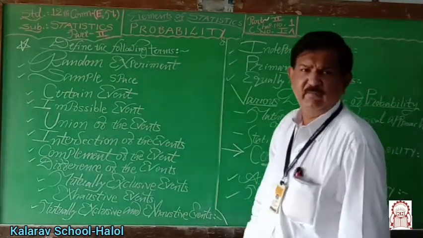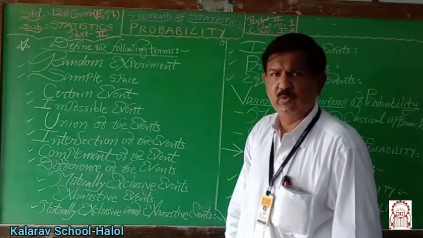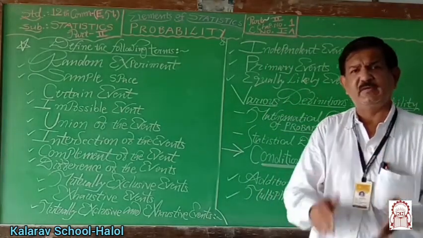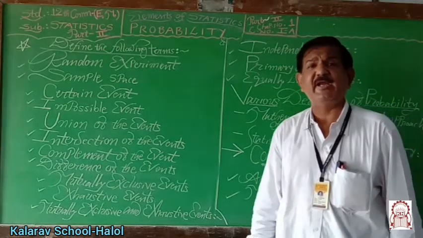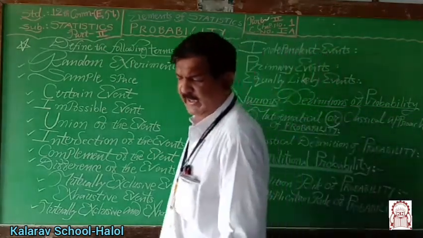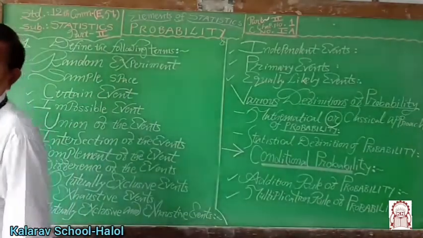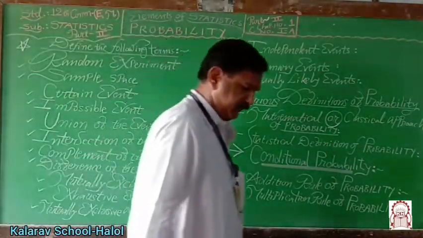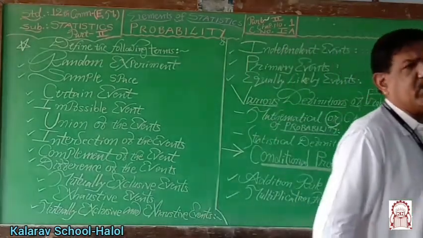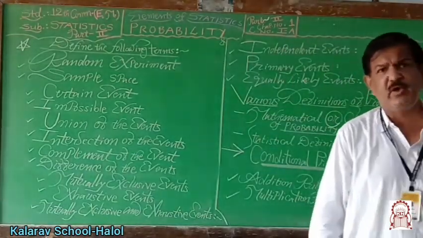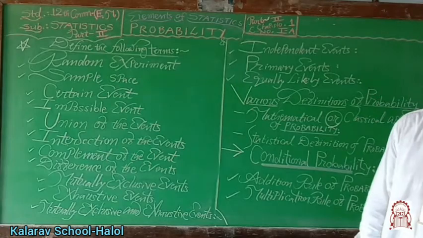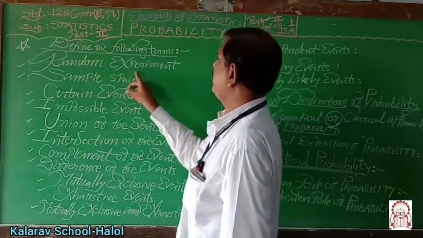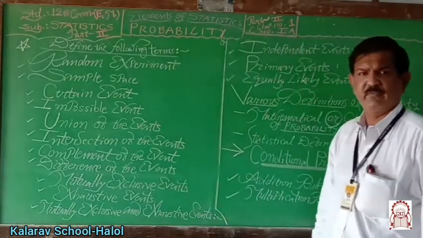To take a card from a well-shuffled pack of 52 cards. If we throw a balanced die, or 2 dice are thrown at a time, then what number occurs on the upper face, the top face of the die, is totally unknown in advance, and therefore this type of experiment is known as a random experiment.